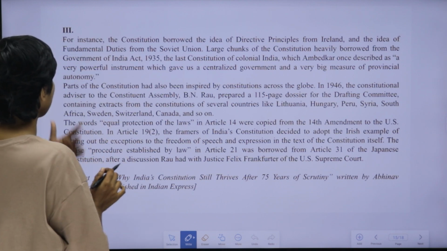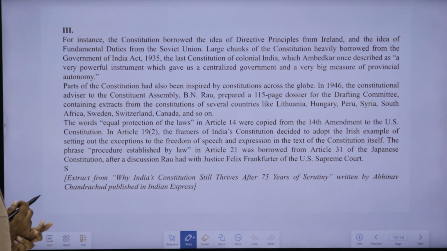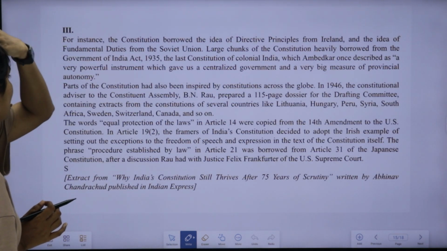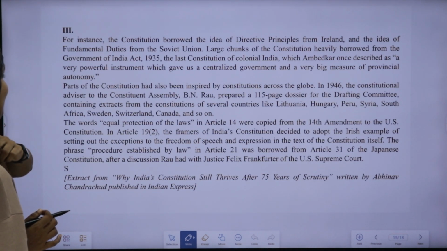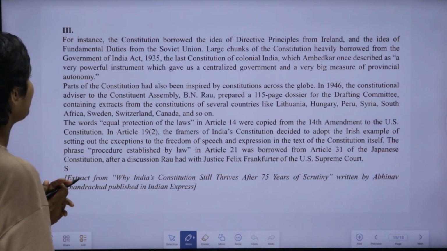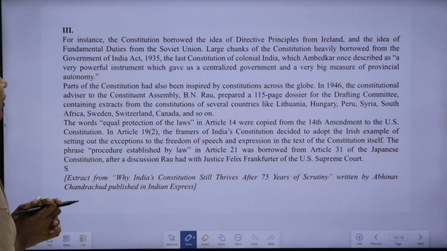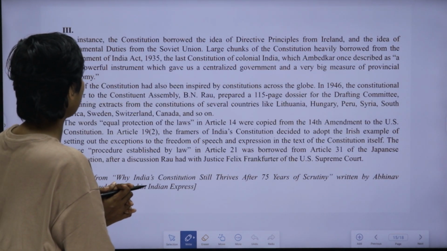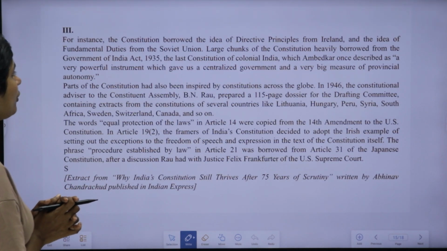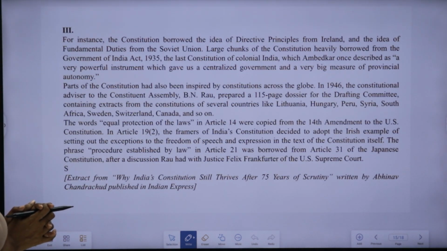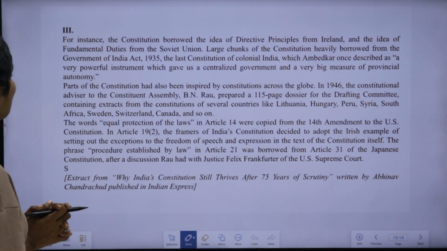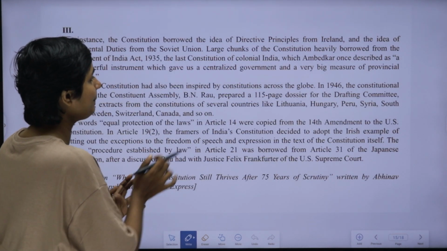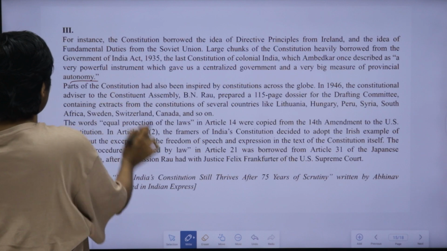The paragraph is, you can read with me. For instance, the constitution borrowed the idea of directive principles from Ireland, the idea of fundamental duties from the Soviet Union. Large chunks of the constitution heavily borrowed from the Government of India Act 1935, the last constitution of colonial India, which Ambedkar once described as a very powerful instrument which gave us a centralized government and a very big measure of provincial autonomy.